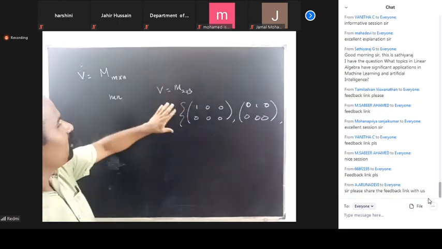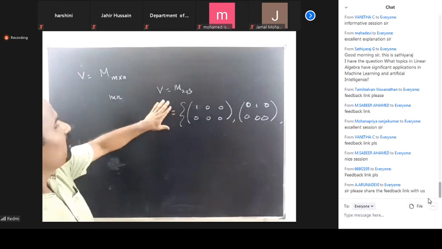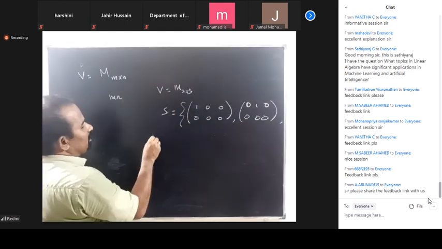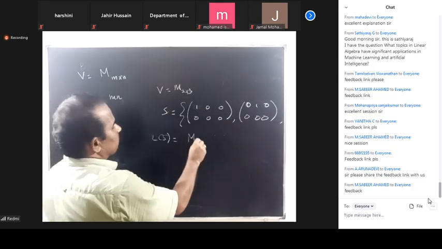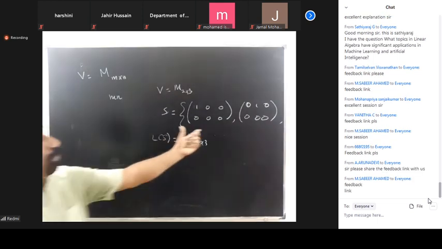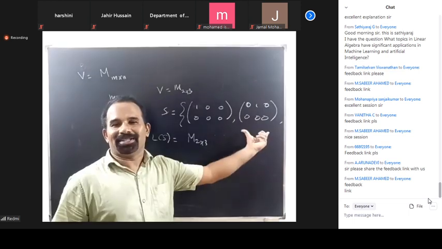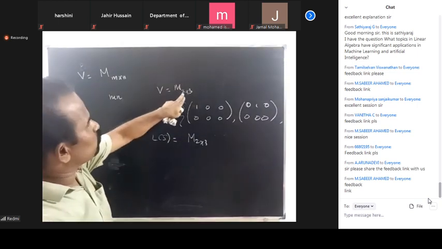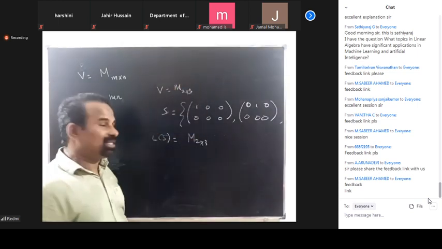How many possibilities? Six are possible. If you take any 2 by 3 matrix, that matrix can be expressed as a linear combination of this finite set of elements. Therefore, the dimension of the vector space M_2x3 is 6.